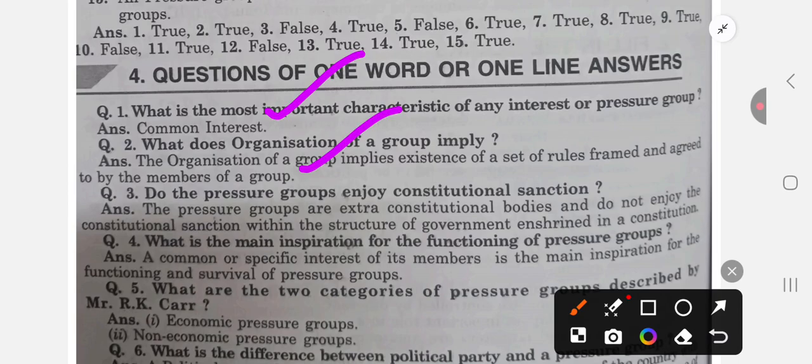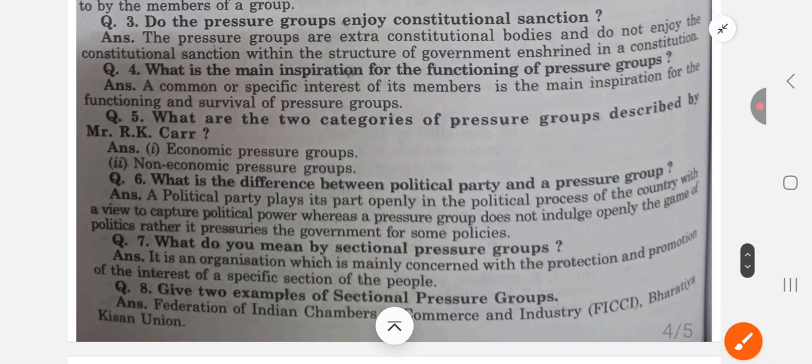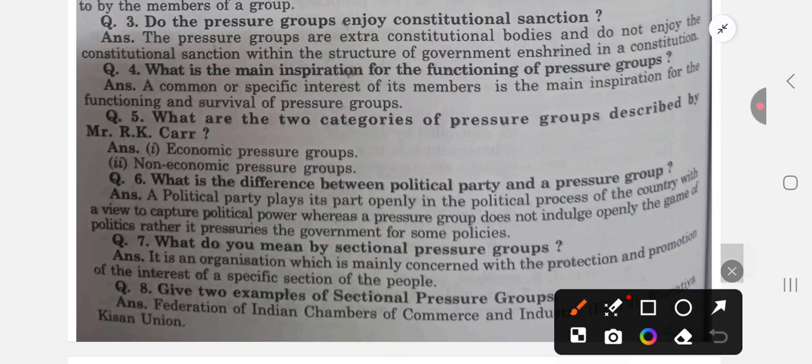What is the main inspiration for the functioning of the pressure groups? A specific interest is basically the main inspiration for the functioning and survival of pressure groups. So it is their interest. What are the two categories of pressure groups described by R.K. Kerr? Economic pressure groups or non-economic pressure groups.